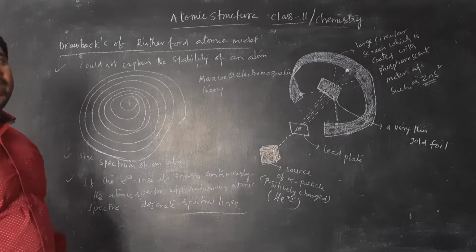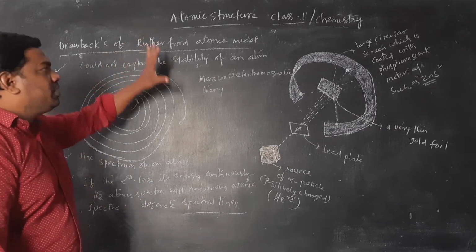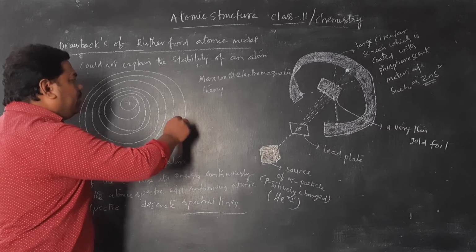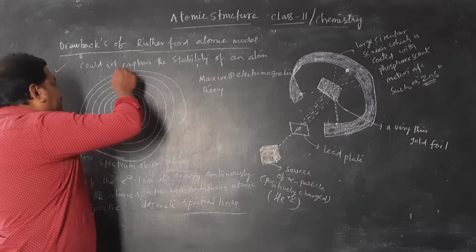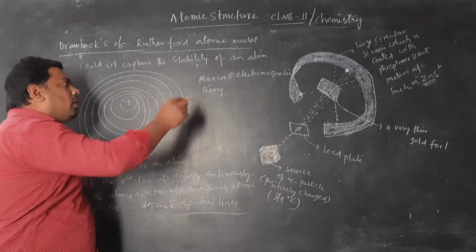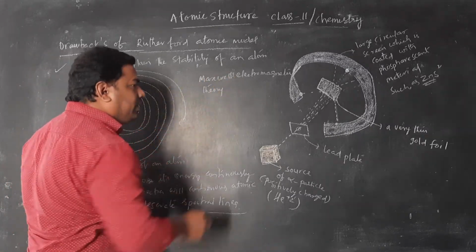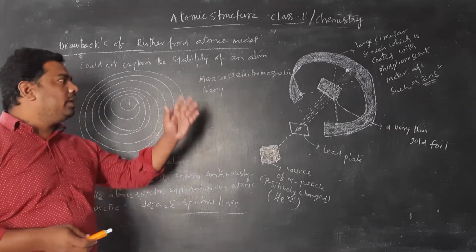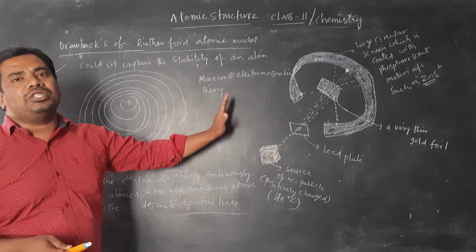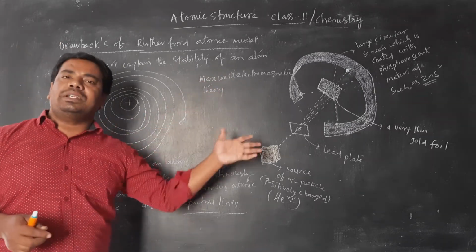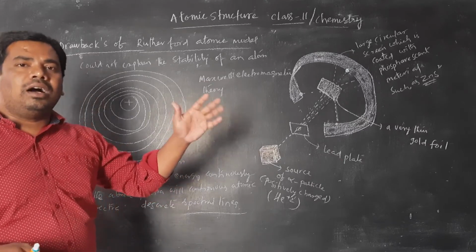The first point: he could not explain the stability of an atom. Here this is the electron, revolving in a circular path undergoing acceleration according to the Maxwell electromagnetic theory. If any charged particle, and here the electron is the charged particle, is in motion, generally what will happen? It emits energy or it absorbs energy.